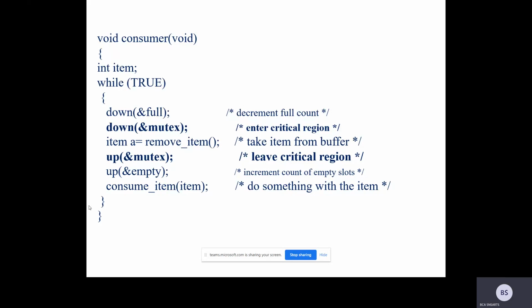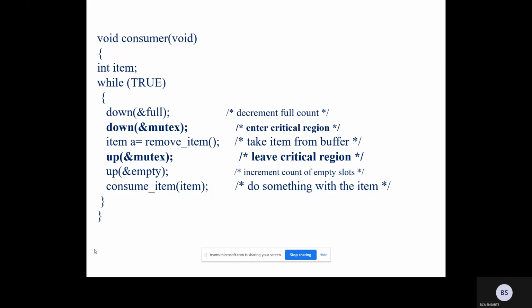For example, there are 50 items that have been produced. I'm taking one item. What happens? Empty becomes 51 and full becomes 49. I started consuming the items so that the producer and consumer problem can work properly without disturbing each other.